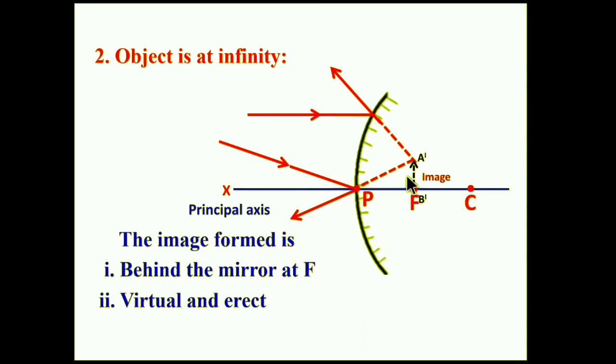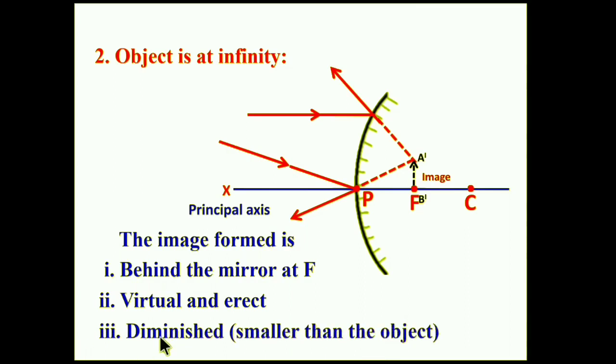We can see it directly in the mirror, but we cannot get it on a screen. It is erect because the image is in the upward direction. At the same time, the image is highly diminished, smaller than the object. The object at infinity is very large in size, but the image we get here is very diminished, very small in size.